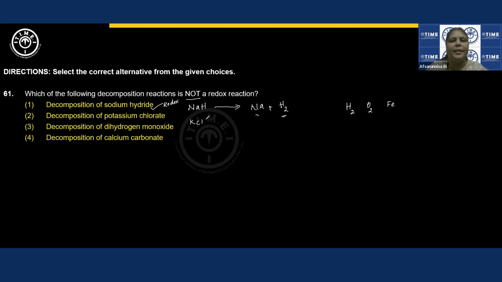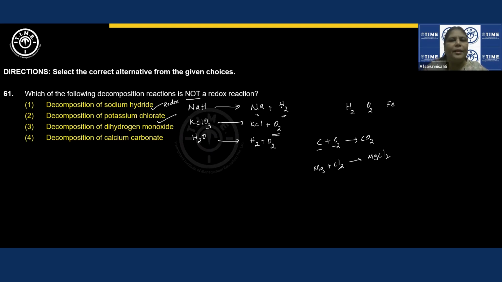And here potassium chlorate, KClO3. When it undergoes decomposition, it forms KCl plus O2. Again, we are able to see element formation. So this will also be a redox reaction. Dihydrogen monoxide is nothing but water, the chemical name of this. So when it undergoes decomposition, again it forms elements H2 and O2. Formation of elements is involved. Suppose I write C plus O2 giving rise to CO2. Then elements are involved. This should be a redox reaction for sure. Suppose I write magnesium plus chlorine giving magnesium chloride.